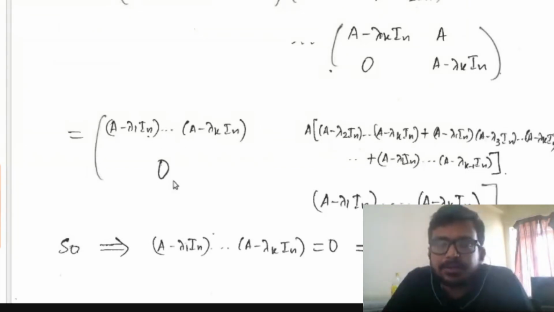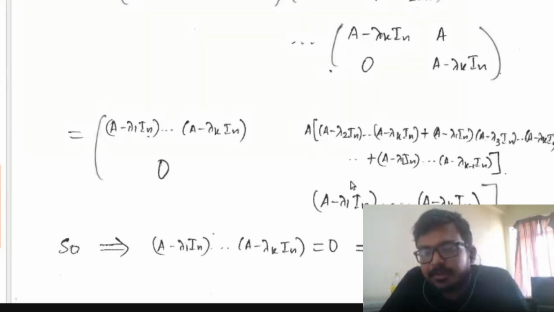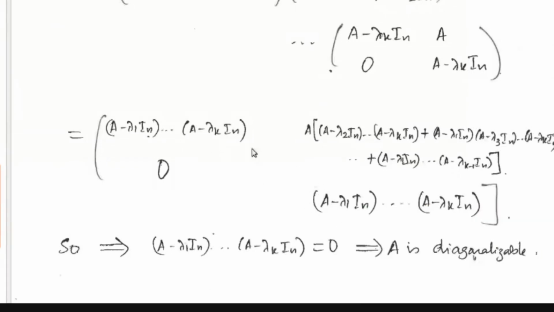Okay, and the 2-1 entry will be 0. And the 2-2 entry will be again the same. The diagonal entries are the same: A minus lambda 1 etc. up to A minus lambda k In should be equal to 0.